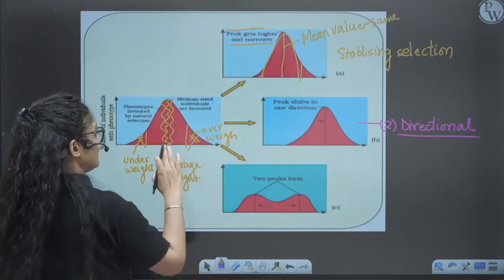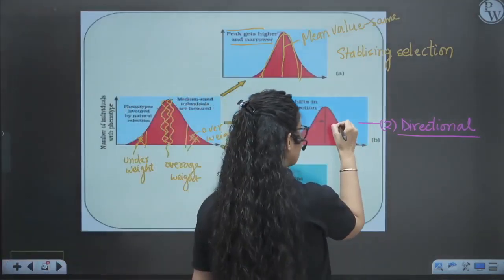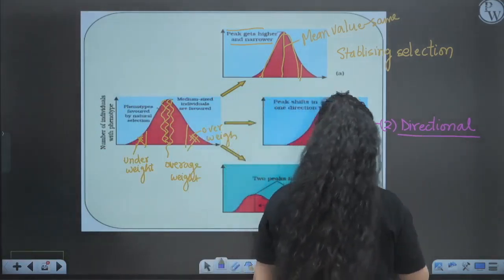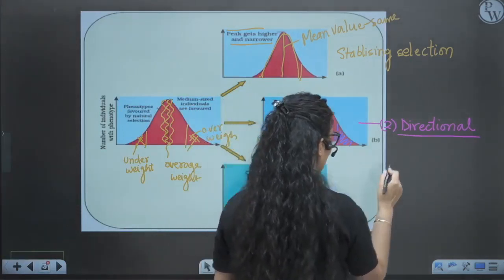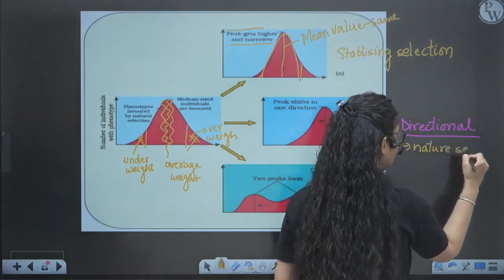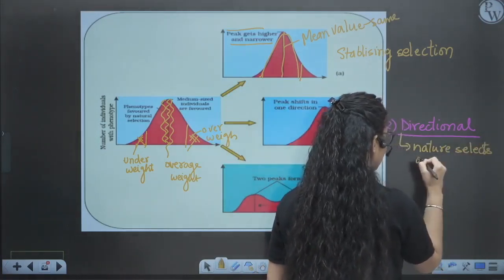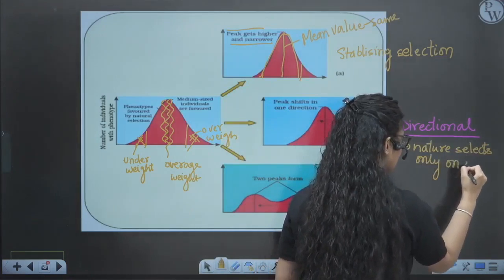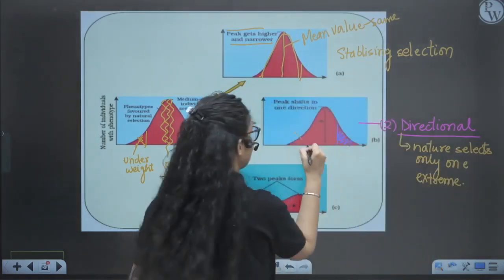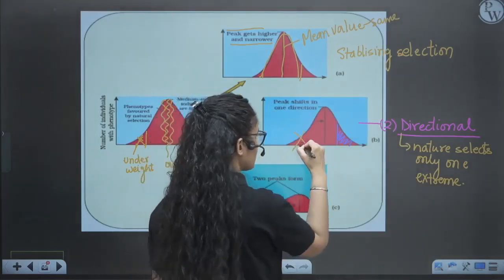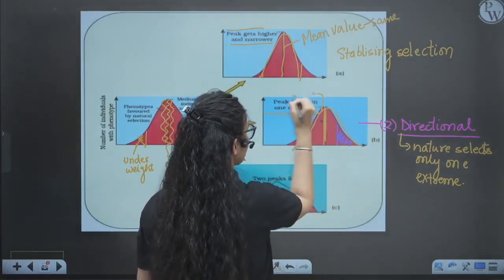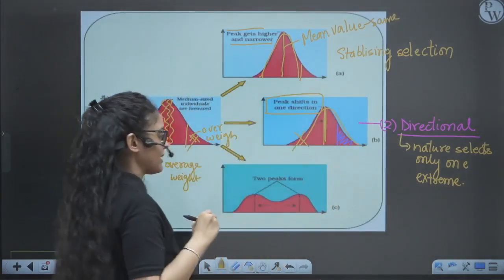So this is directional selection, where nature selects only one extreme and eliminates the other extreme. After the industrial revolution, the other extreme was eliminated. So this graph will shift in one direction. That means this peak will shift in one direction, and the mean value will shift in one direction.